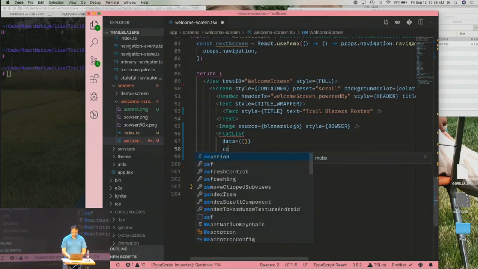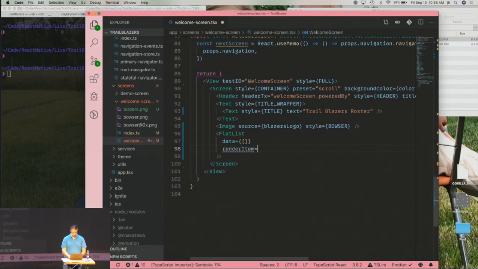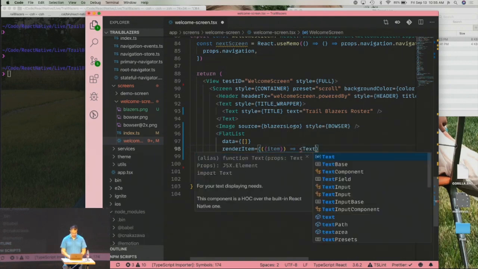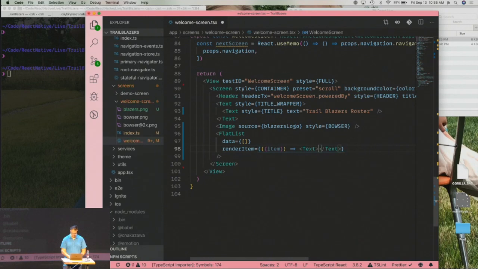And you also have a renderItem property. You provide it with a function that it will call, and then you need to return a React component. I'm going to destructure a thing called item. It's a property within the argument that you get there. And I'm going to use text to output item.name.